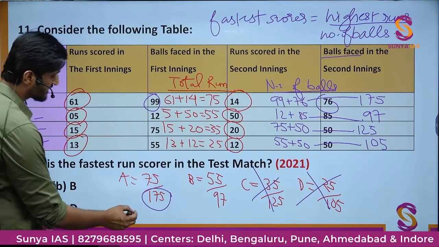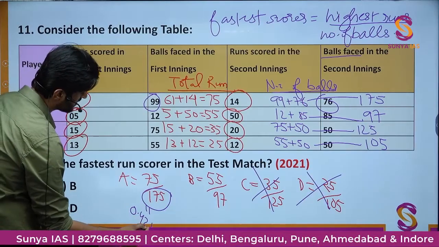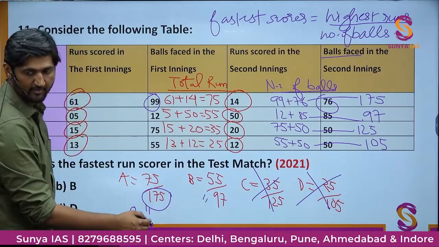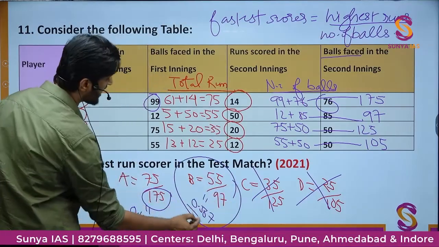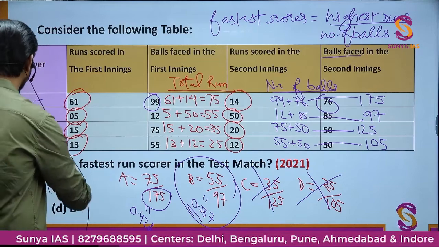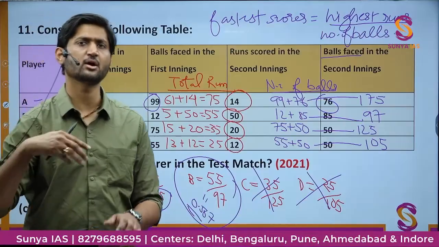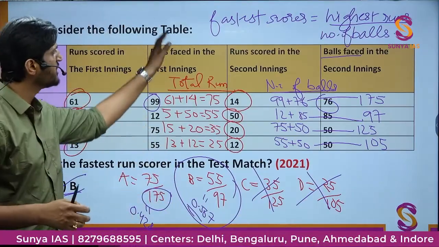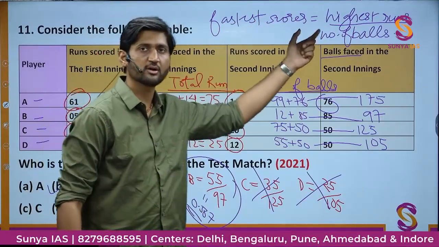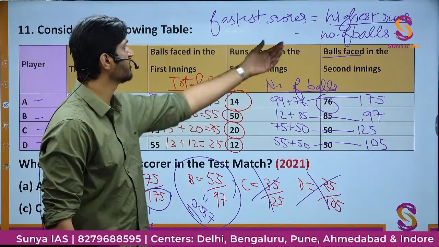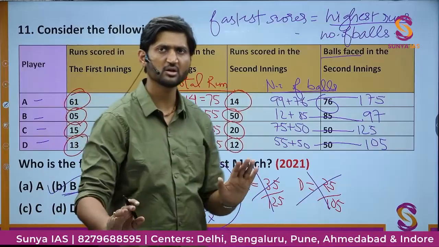On dividing, you will get the scoring rate for A as 0.428, while this value for B is coming out to be 0.567. So definitely B has a higher value and therefore B would be the fastest run scorer in this case. In this question we are not directly applying any concept of average, but the basic idea is almost the same. Earlier we did total sum upon number of terms. Here we are doing total runs divided by number of balls faced. So the idea is the same. It is similar to the idea of run rate.